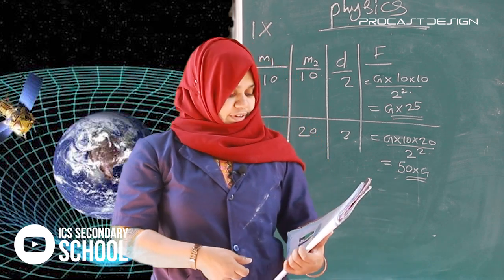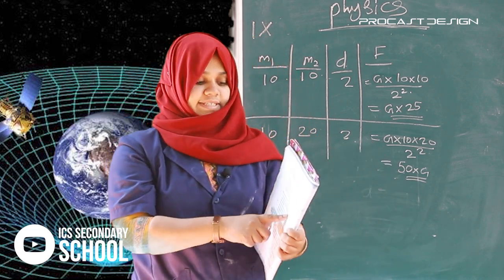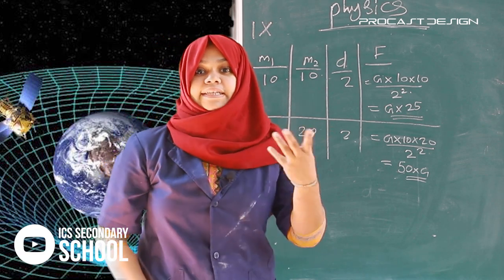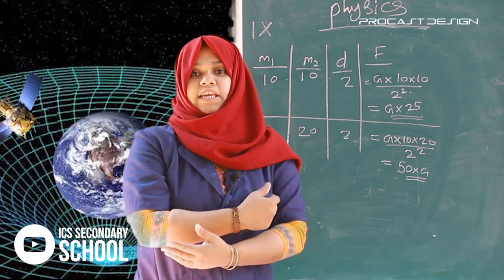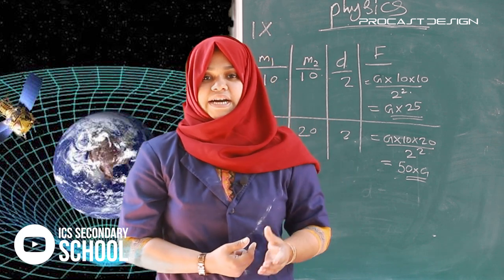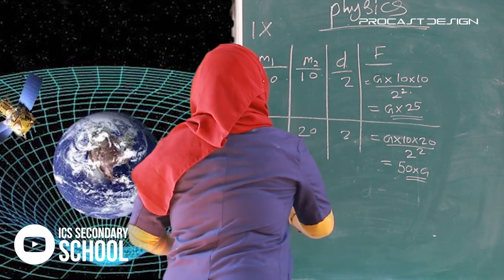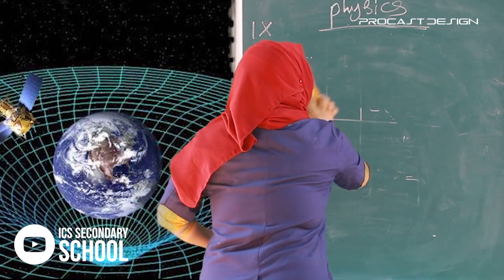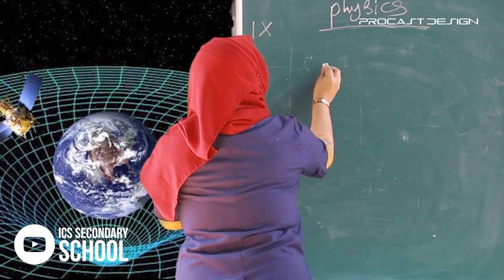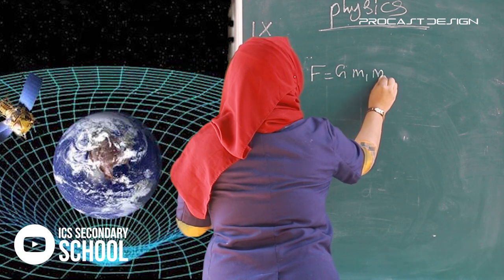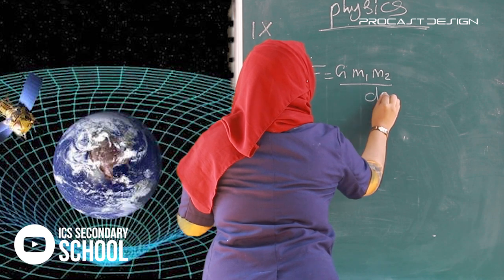Next, if two bodies are at a specific distance, and one body's mass is doubled, what will be the force? We know that force is equal to G m1 m2 divided by d square.